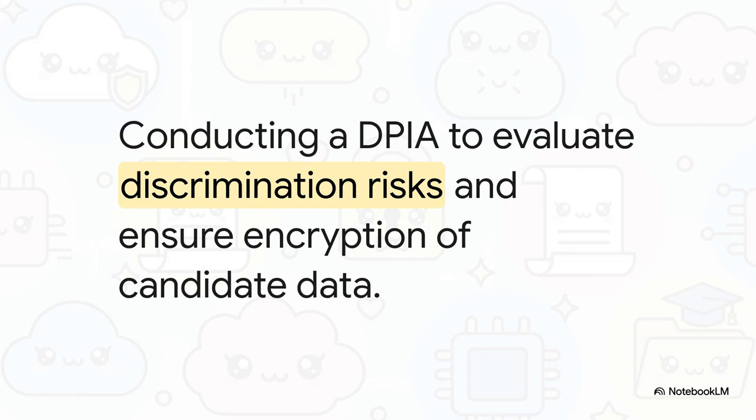To see how this plays out, consider an AI recruitment tool that filters through hundreds of resumes. A DPIA forces the organization to actually map out that candidate data and proactively identify the very real risk of gender or racial bias based on, say, historical training data. Then it forces you to mitigate that risk before the tool ever goes live. Essentially, it ensures you catch the bias before the bias catches you.